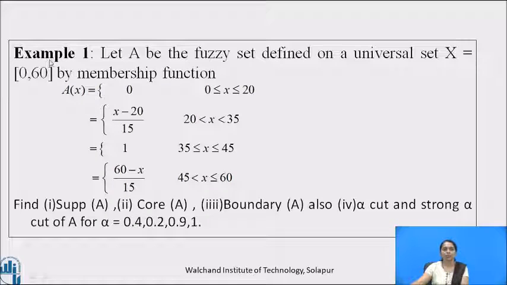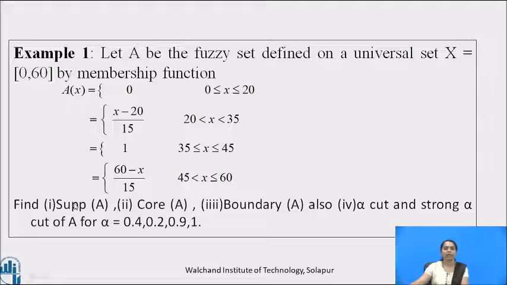Now, friends, let us solve an example. Example number 1. Let A be the fuzzy set defined on a universal set X, which is equal to the closed interval 0 to 60, by the membership function A of x equal to 0 for the range 0 to 20, equal to (x minus 20) by 15 for the range 20 to 35, equal to 1 for the range 35 to 45, and equal to (60 minus x) by 15 for the range 45 less than x less than or equal to 60.